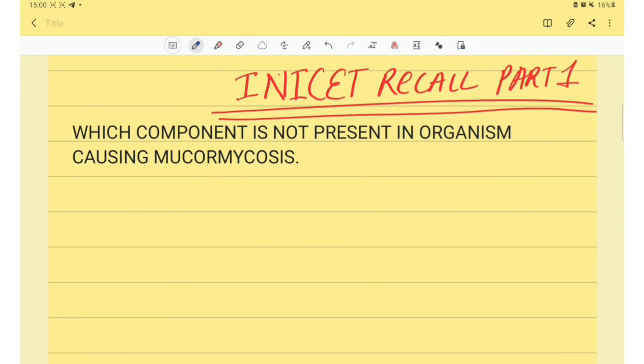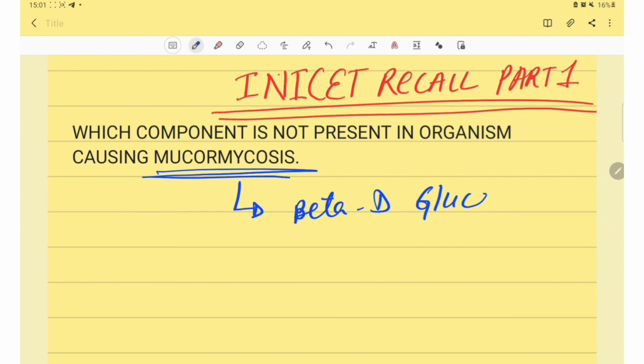So the first question is, which component is not present in the organism causing mucormycosis? The answer for this question is beta-D-glucan.